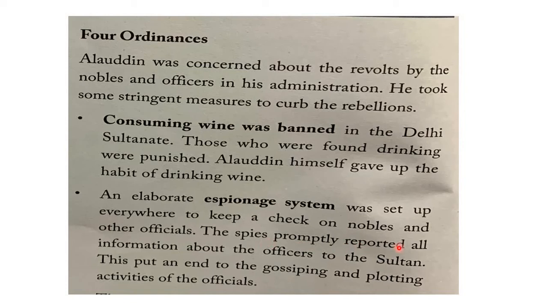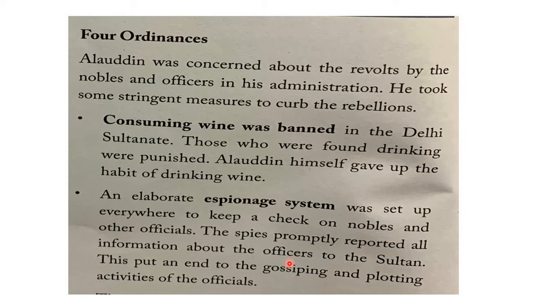And these spies promptly reported. That means they correctly reported all the information about the officers to the Sultan. Thus, the Sultan was always aware of what was going on with his nobles and officers. So by this fear, the nobles and officers were never seen together, having discussions and parties, because the spies would immediately report this to the Sultan, and the Sultan would take that as a very serious issue. So these are the two things which he used, strict orders he passed.